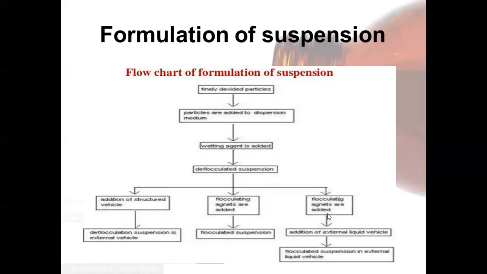With the addition of flocculating agents, we get the flocculated suspension. Then with the addition of structured vehicles into this flocculated suspension, we will get the flocculated suspension in a structured vehicle as the final product. Is this clear to all? This is how we formulate the suspension.